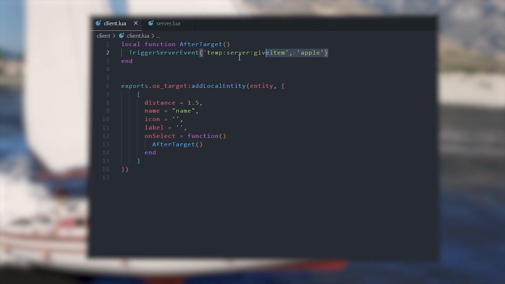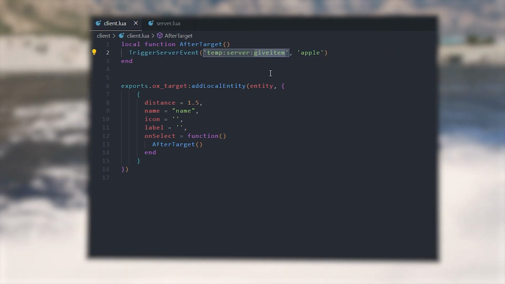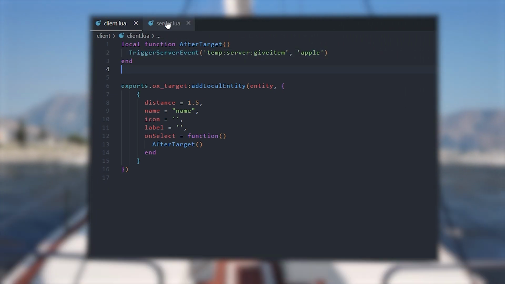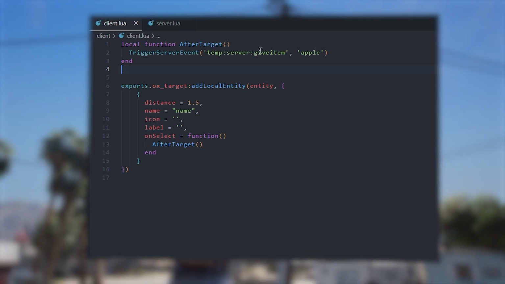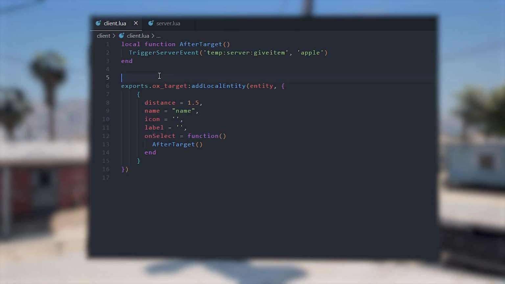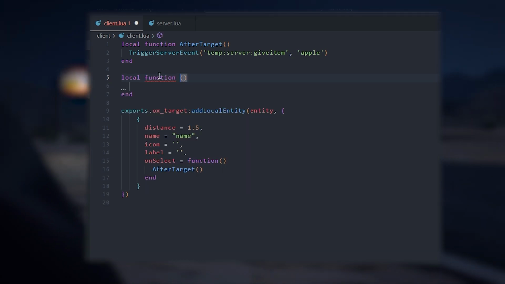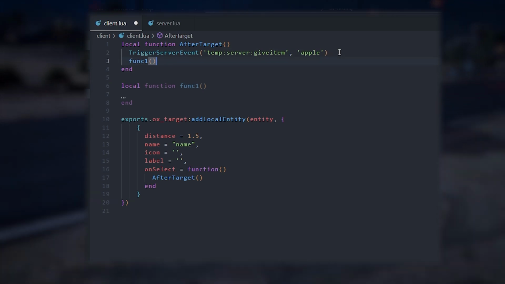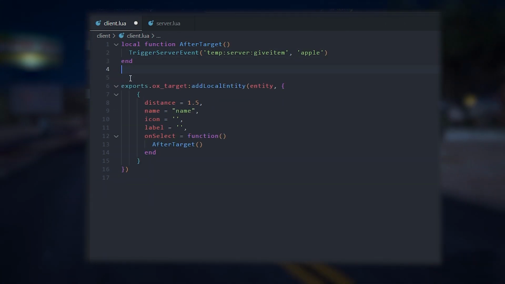So now you just get down to this one, this event, which you then add different names, more secure names and hidden names, and it will be harder for people to realize. In your entity zones and stuff like that, even if you have multiple functions, like even if I have a function here, right, func1, there's no need to make func1 an event to call it here. No need at all. Just make it a function.